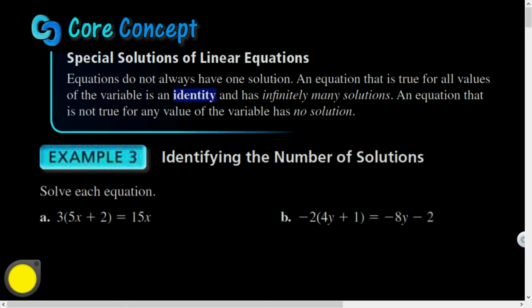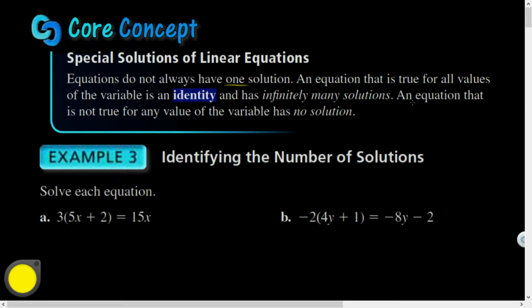And it says this: equations do not always have one solution. Actually, later on in the course, we'll even look at equations with two solutions. But today we're going to look at one or everything or nothing. So an equation that is true for all values of the variable, like x could be anything, is called an identity, and it has infinitely many solutions. So the number that you pick is just as good as the number that I pick, as any of the infinitely many numbers that exist. So that's what we're going to look at when that can occur.